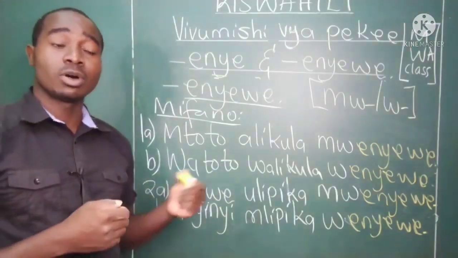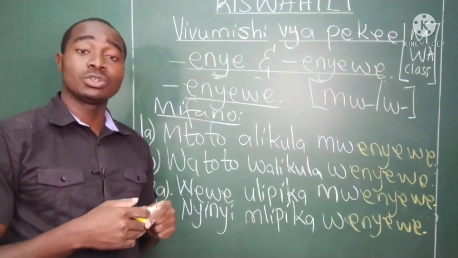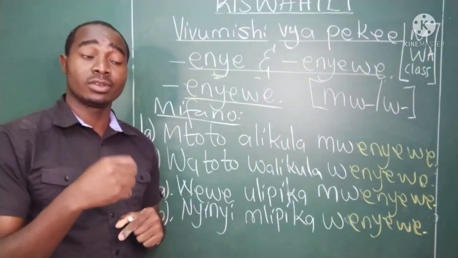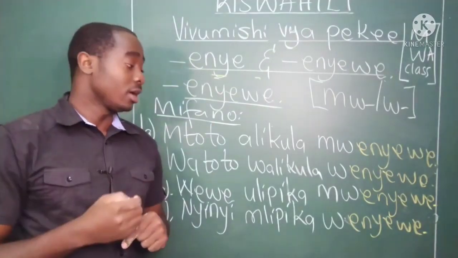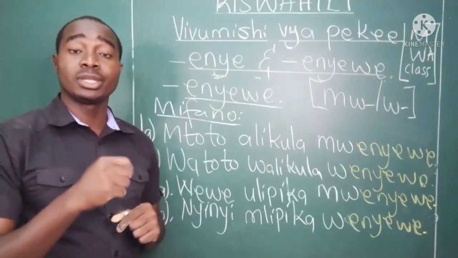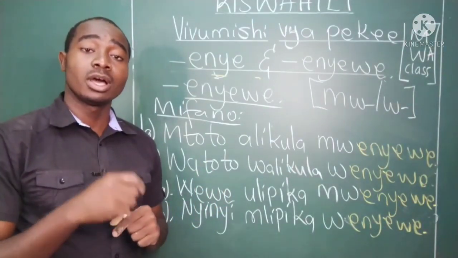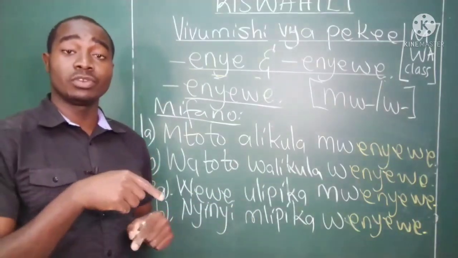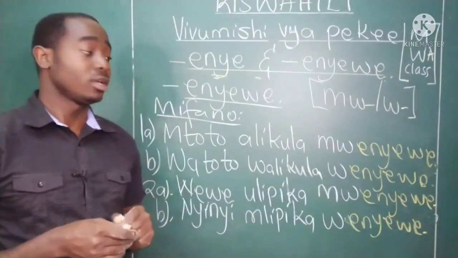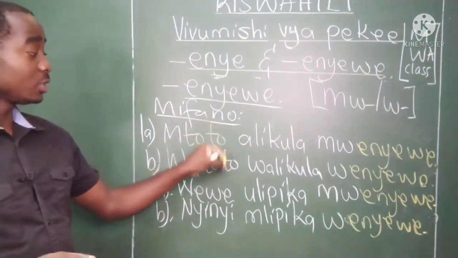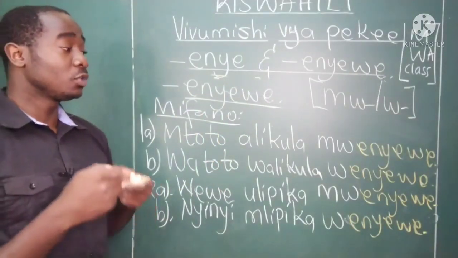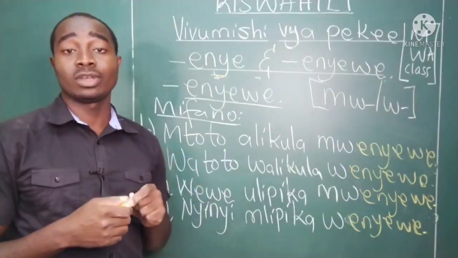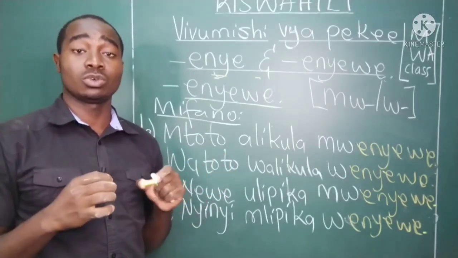I did a lesson about negation in the video section. I will put the link in the description section for the negation of the verbs so that you can also watch that video and learn how to negate Swahili verbs, okay? This was the first part of the use of enyewe, to show something done by itself or herself, by itself without the help of any other person, okay?